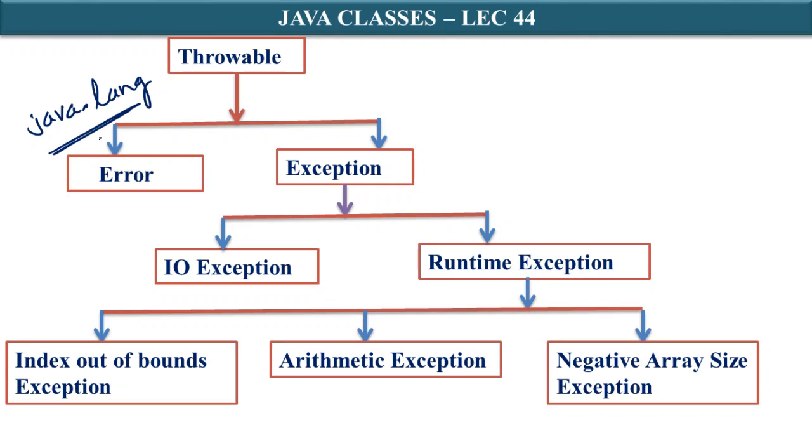The root class of all exceptions is Throwable. This is important. For all these exceptions, this is the root class.